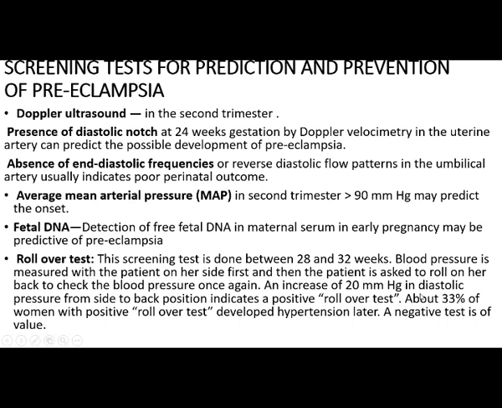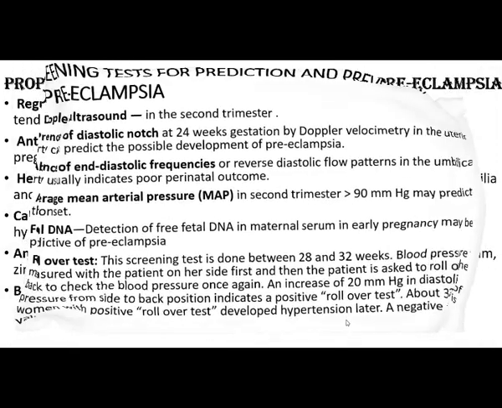An increase of 20 mm Hg in diastolic pressure from side to back position indicates a positive rollover test, which is indicative of developing preeclampsia. About 33% of women with a positive rollover test develop hypertension later. A negative test is of no value.